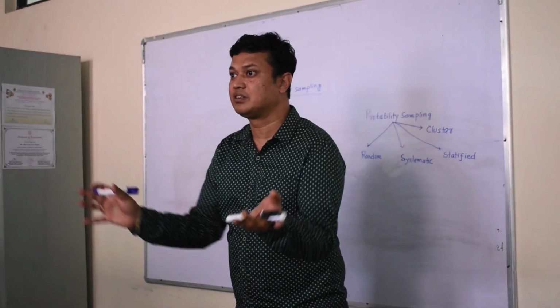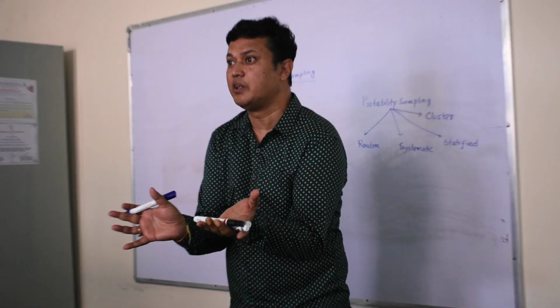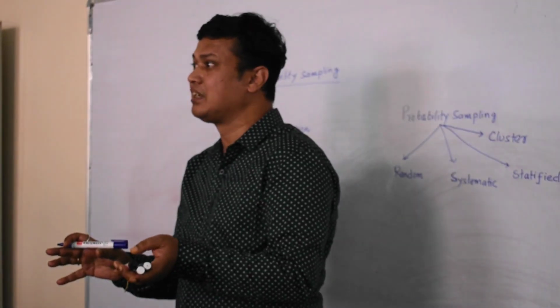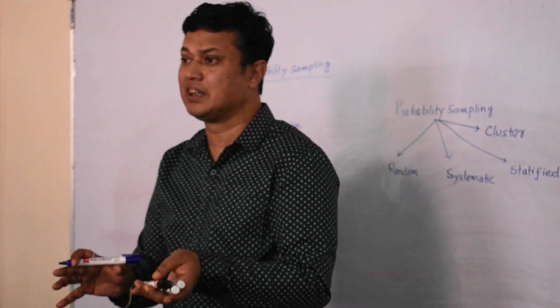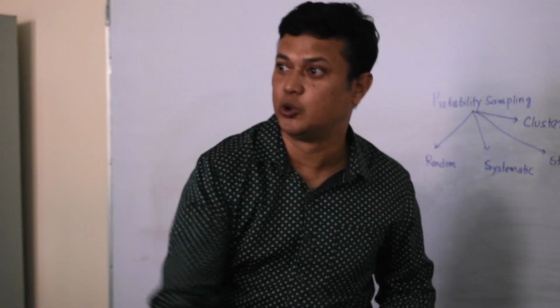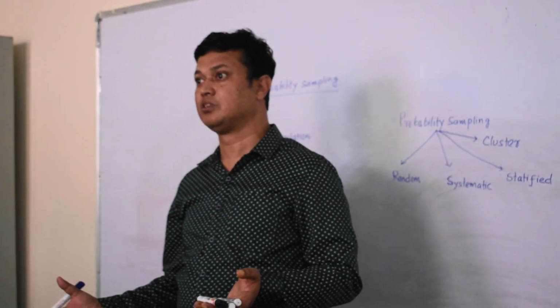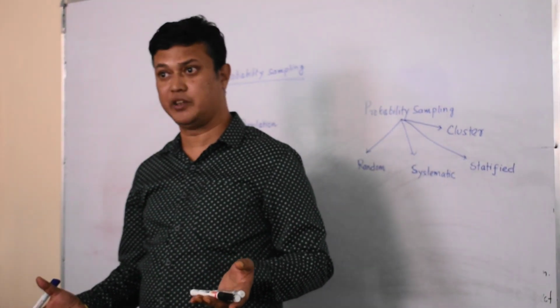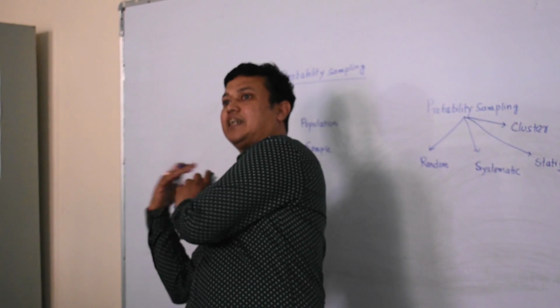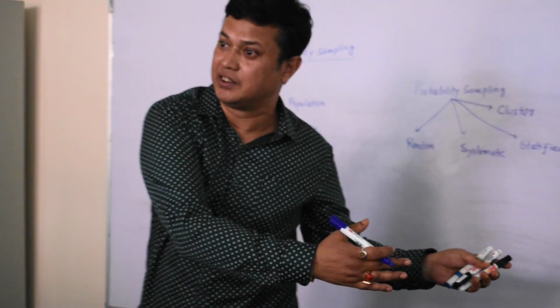If I ask you to make a circle, and within that circle I divide you diagonally, there will be 4 divisions, one in this sector, one in the other sector, and so on.